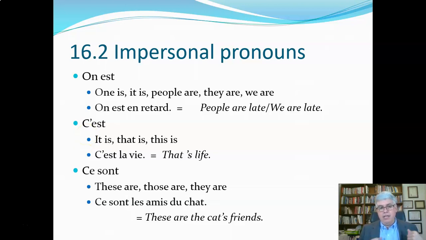And so we'll see the plural is ce sont, and that would be translated these are, those are, they are. So we could have a sentence like ce sont les amis du chat. These are the friends of the cat, or these are the cat's friends. So the ce sont, it's not really a clarified subject. It's kind of like the these are the friends of the cat.